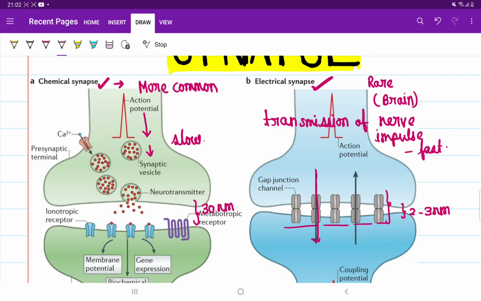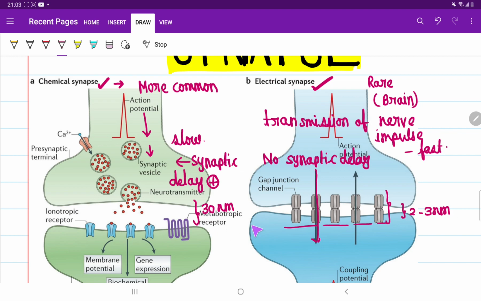Now I have a question for you: in the chemical synapse and the electrical synapse, where is synaptic delay possible? Synaptic delay means the time taken by a nerve impulse to move from one neuron to another neuron. Synaptic delay is obviously not possible in the electrical synapse. I'm writing here, no synaptic delay here. But here, in the chemical synapse, synaptic delay is present. Is it clear, students? Yes, synaptic delay is present here.